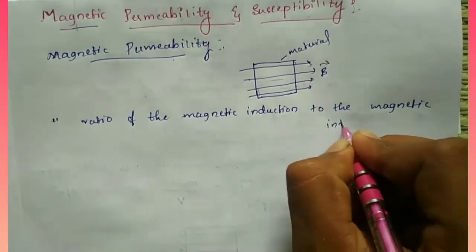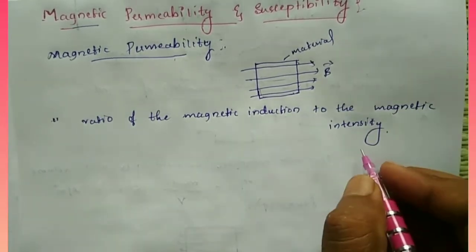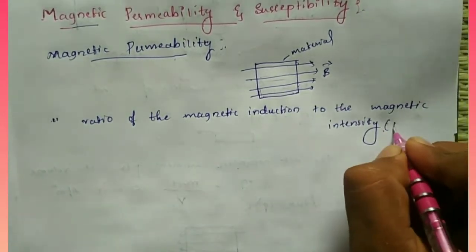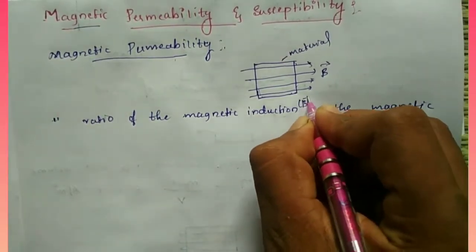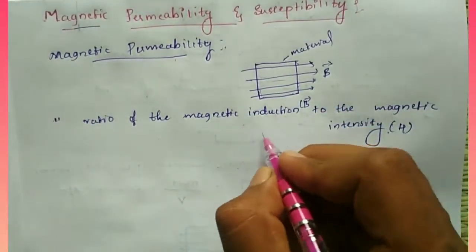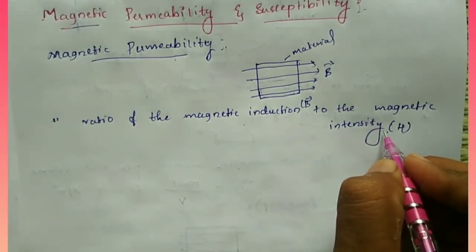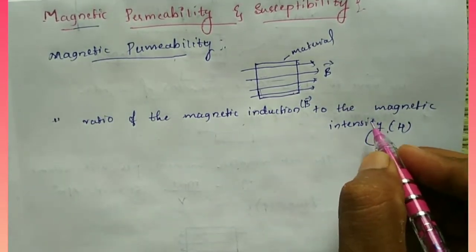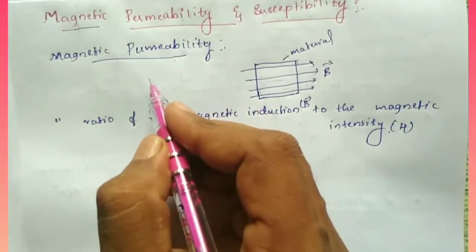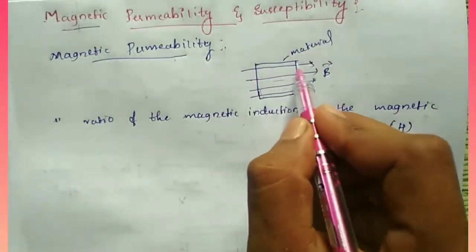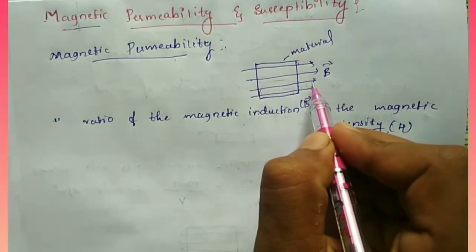The magnetic intensity I take as H, and the magnetic induction I take as B. The ratio of magnetic induction to magnetic intensity is called magnetic permeability. In general, the magnetic field lines passing into a substance is called magnetic permeability.